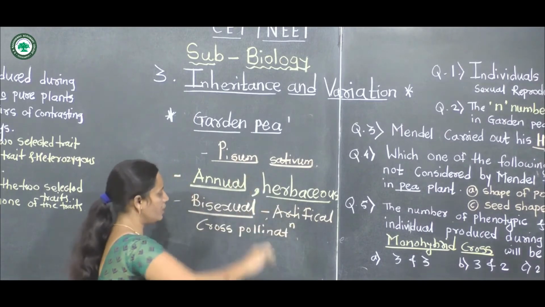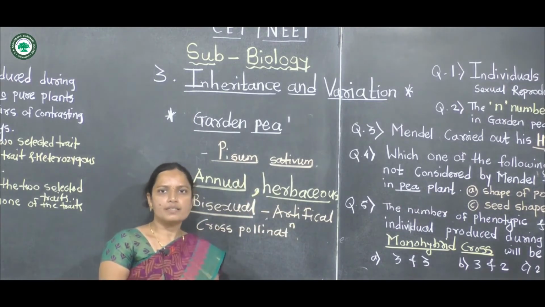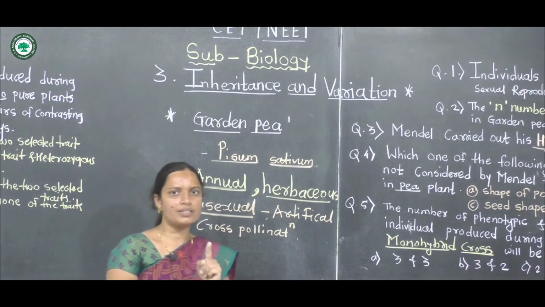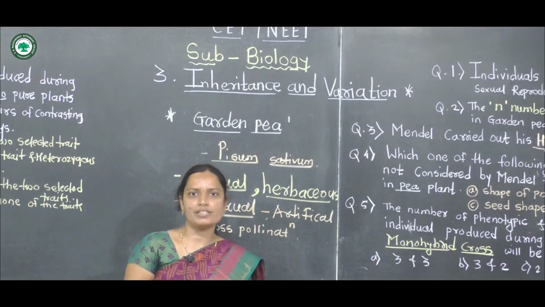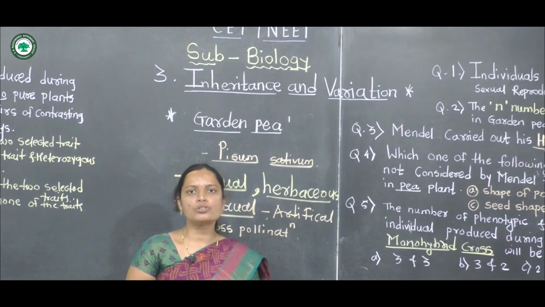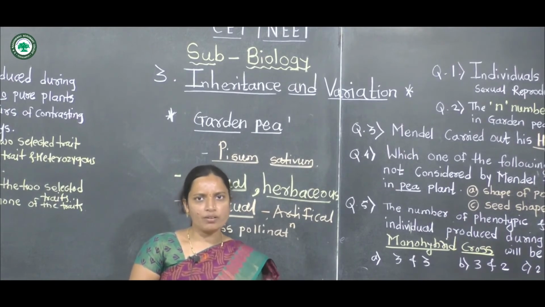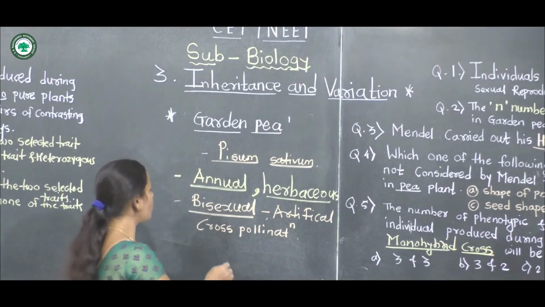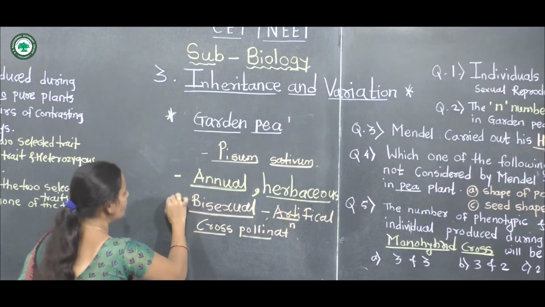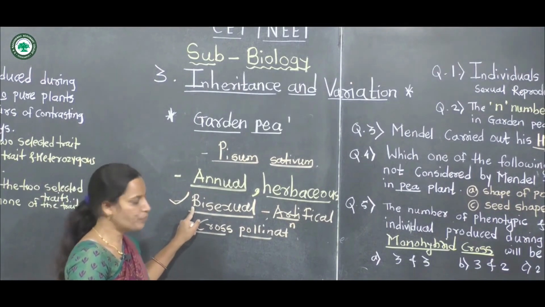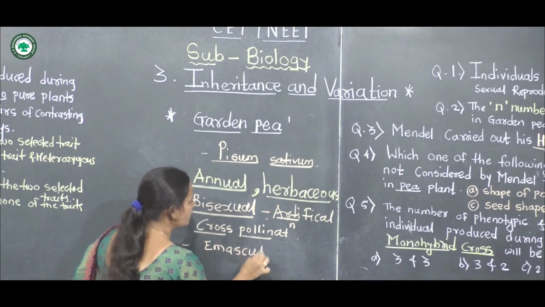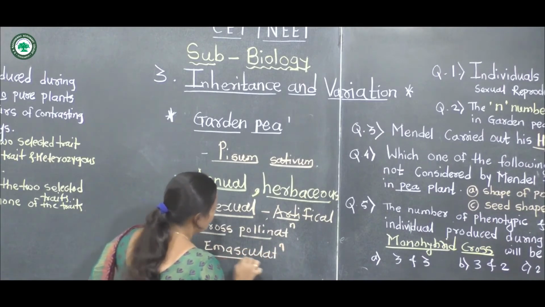Artificial cross-pollination occurs in this bisexual flower because hybridization methods are used. These three methods of hybridization, emasculation, bagging and tagging, are used for artificial crossing. Artificial crossing can be done in pea plants because the plant is bisexual.